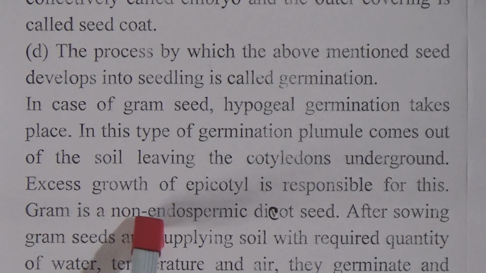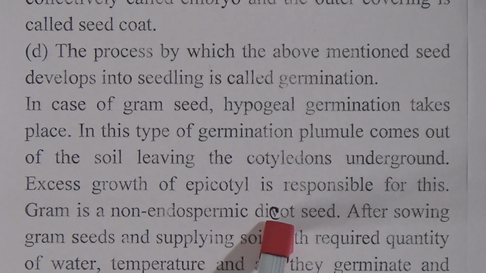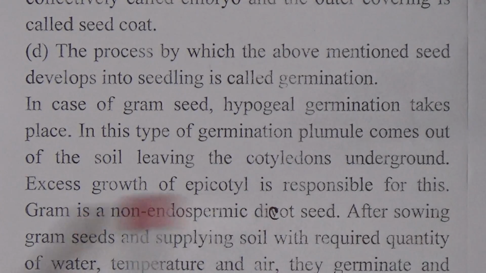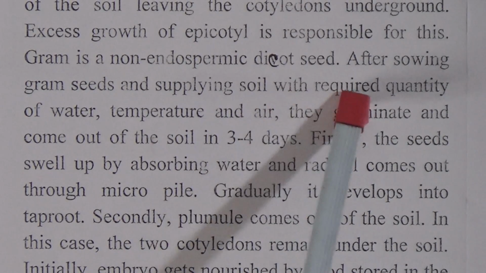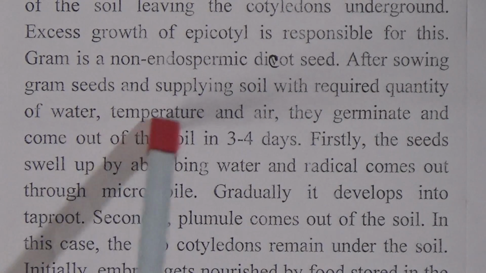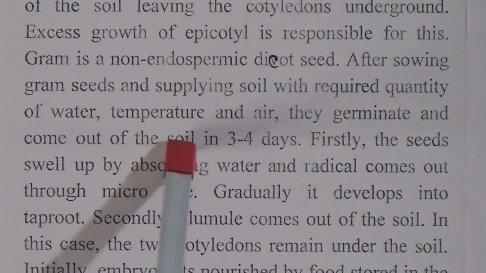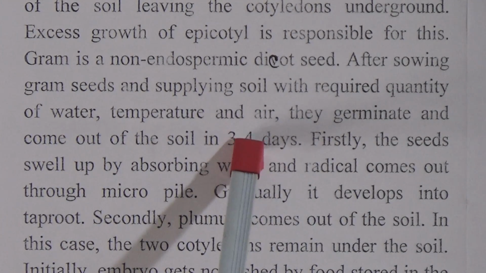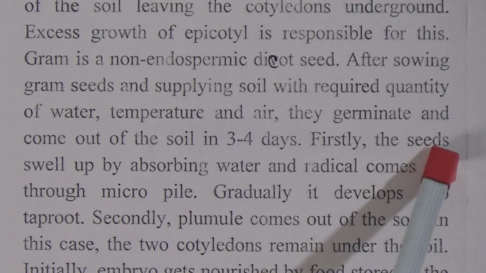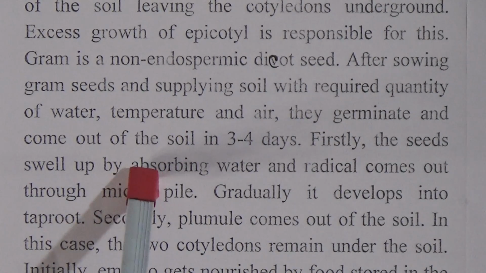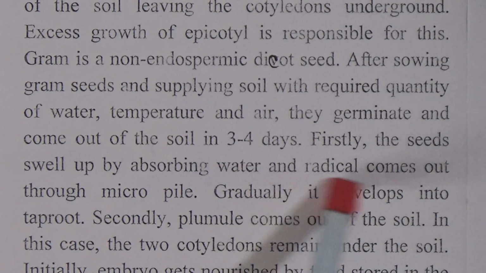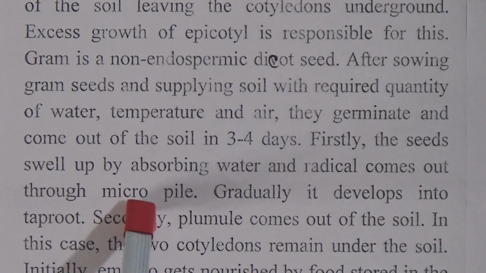Gram is a non-endospermic dicot seed. After sowing gram seed and supplying the soil with the required quantity of water, temperature and air, they germinate and come out of the soil in 3 to 4 days. Firstly, the seeds swell up by absorbing water and the radicle comes out through the micropyle.